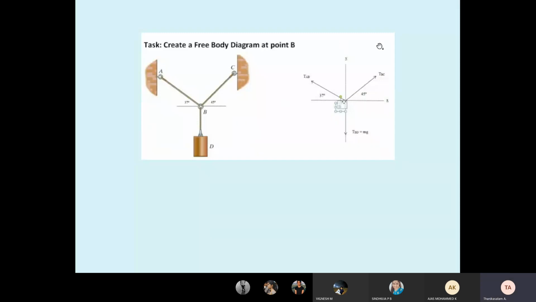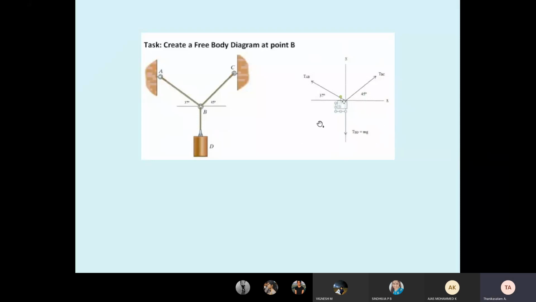I draw the quadrant, x-axis, y-axis. The BC goes to the first quadrant. See the arrow mark, TBC, with the angle of 45 degree. See here, BA goes to the second quadrant. Tension AB or BA, the angle already given is 37. The weight is downward. This D is the weight. We know weight equals mass into gravity, so acting vertical downward. This is the free body diagram.